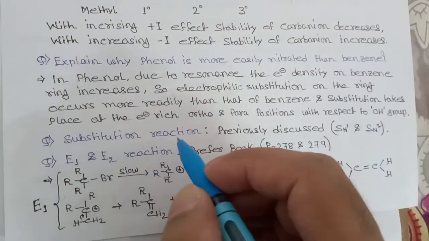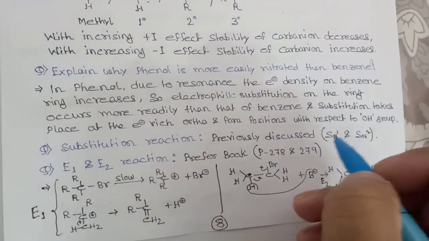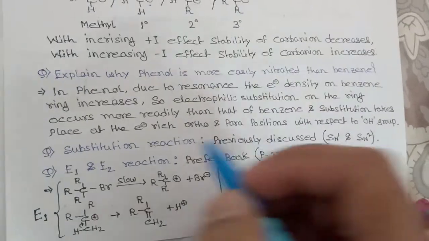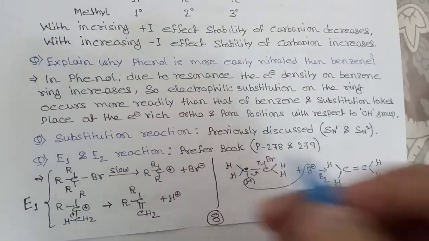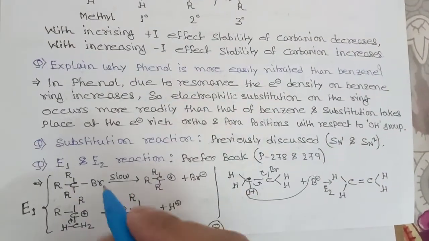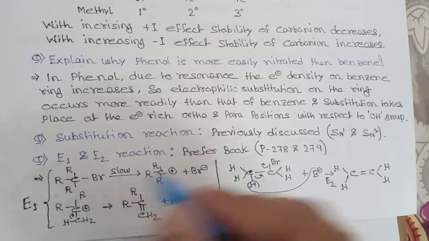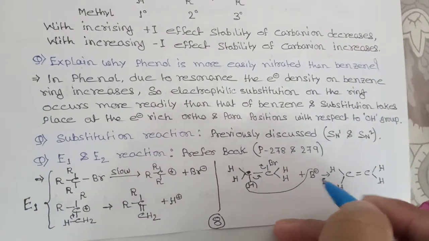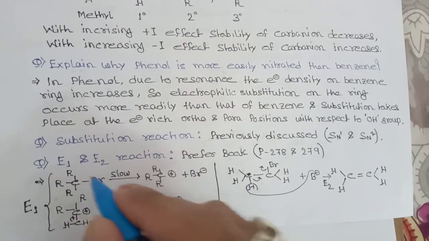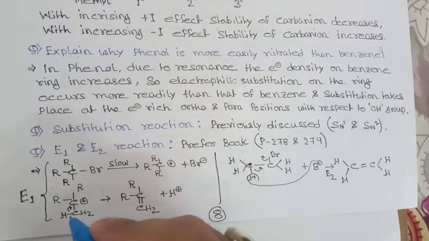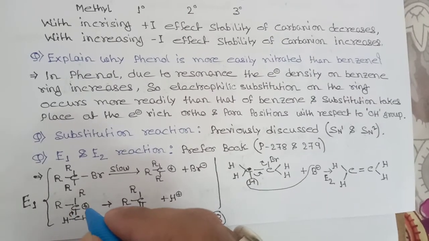Now substitution reactions you already know. You can see my SN1 and SN2 reactions. These two are substitution reactions, and for elimination reactions you can refer to the book. Elimination means, in elimination there are two types. One is E1 and the other is E2. This one is E2. So here in the first step bromine will be liberated, so a plus charge will be there, a carbocation. Now one H from this R group will go to make a double bond here and to stabilize the plus charge.